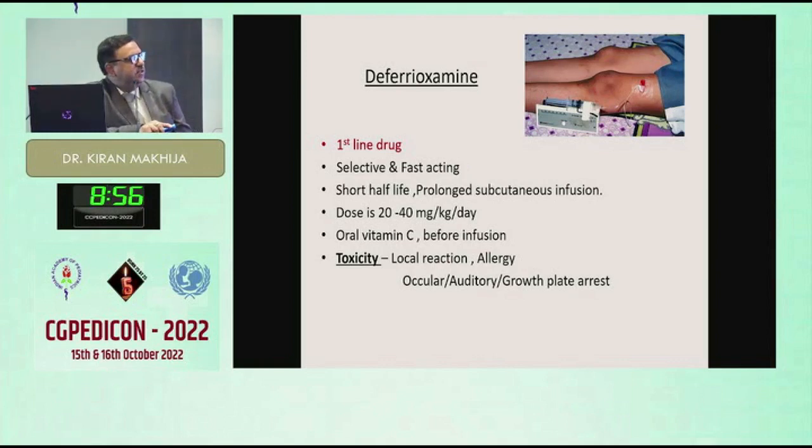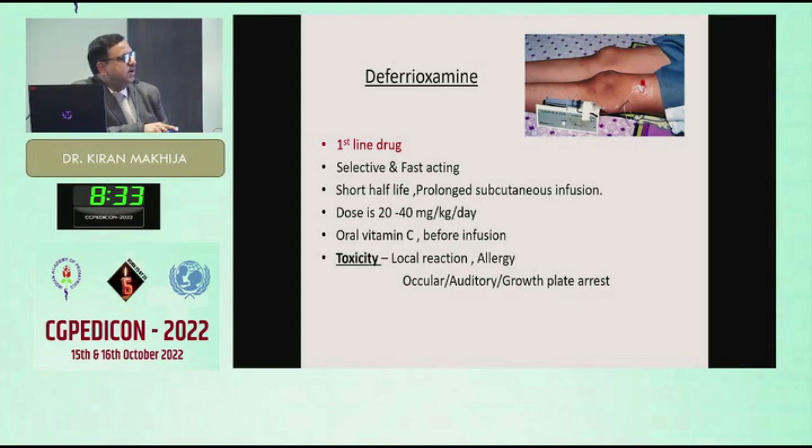You can see in this picture, this pump is there. It is combined with normal saline and has to be given throughout the day. Why? Because it has a shorter half-life. So prolonged subcutaneous infusion is required. So the patient asks, how long do I have to take it? So at least 12 to 14 hours, you can give the advice.